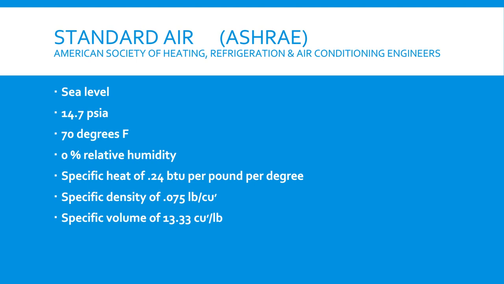Standard air is air that is at sea level. It exerts a pressure of 14.7 pounds per square inch absolute. It's at 70 degrees Fahrenheit and it's 0% relative humidity. It has a specific heat of 0.24 BTUs per pound per degree Fahrenheit, and it has a density of 0.075 pounds per cubic foot, and finally a specific volume of 13.33 cubic feet per pound. Let's take a little closer look at each one of these.